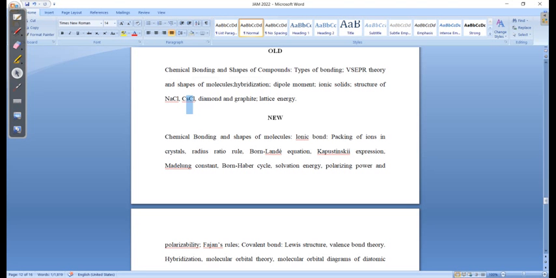Then you need to study the structure of graphite and diamond. This is something very important. Why graphite is used as a lubricant. Then the concept of lattice energy. This is the old syllabus, but in the new syllabus they have clearly mentioned the packing of ions.